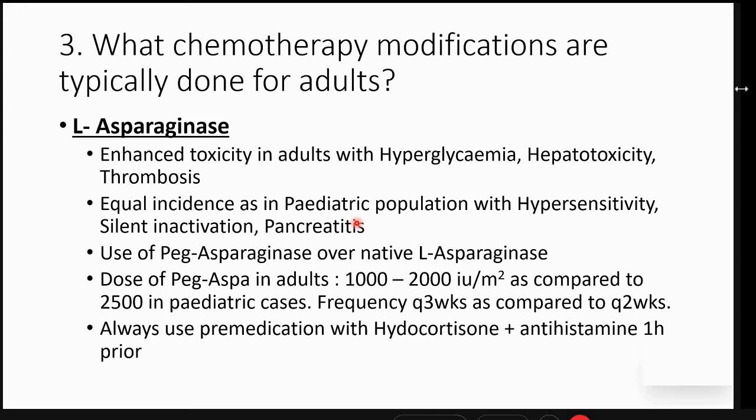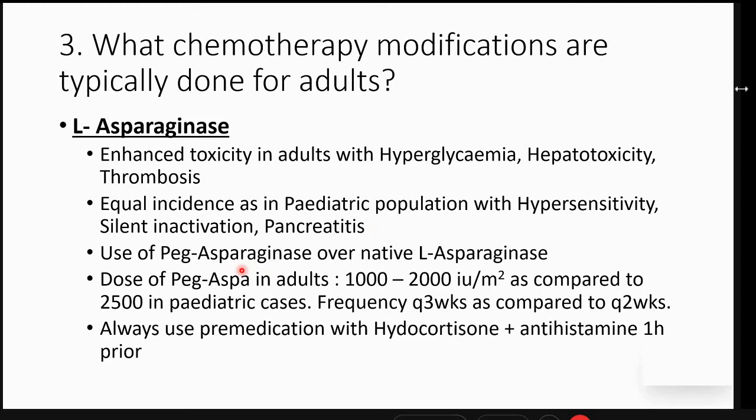And a second, a very unwritten thing is that most of the adult physicians, especially not in our country but in the Western world, where pediatric ALL is treated by the pediatric hematologist and adult by the adult hematologist or the oncologist, because L-asparaginase is a drug which is used only in pediatric ALL, many of the adult hematologists, because of their poor experience of using L-asparaginase, tend to avoid this drug because they are not confident of managing the side effects which L-asparaginase brings with it.